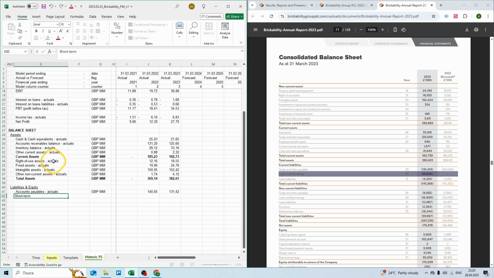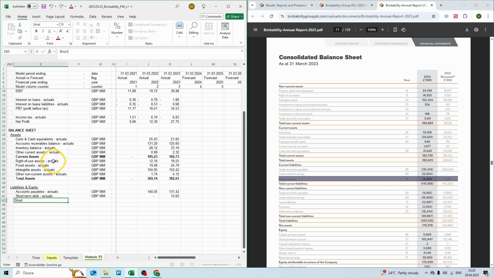Then we have short-term debt, £1,000,000, 0 in 2022, and 12.6 million in 2023. Then short-term lease liabilities, again £1,000,000, 2.2 million in 2022 and 3.2 million in 2023.